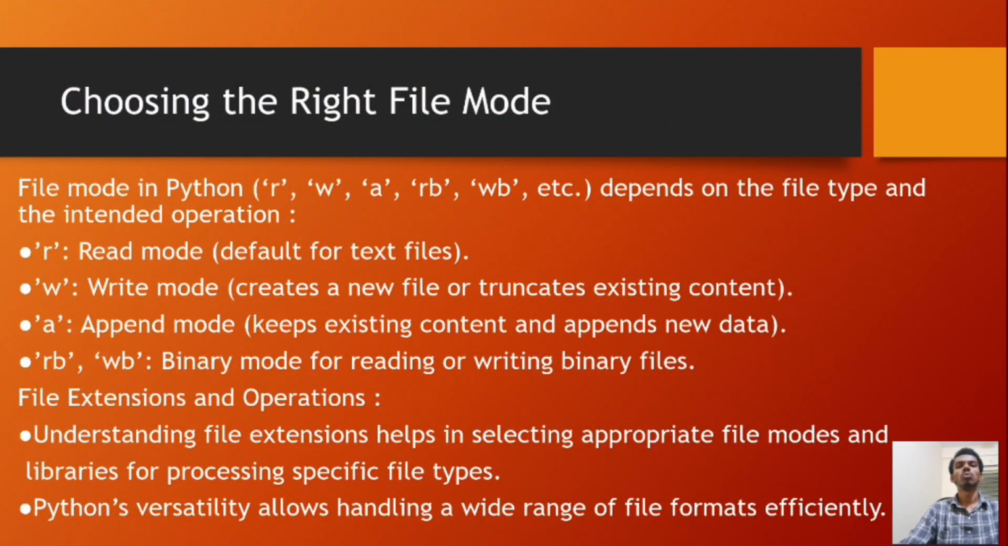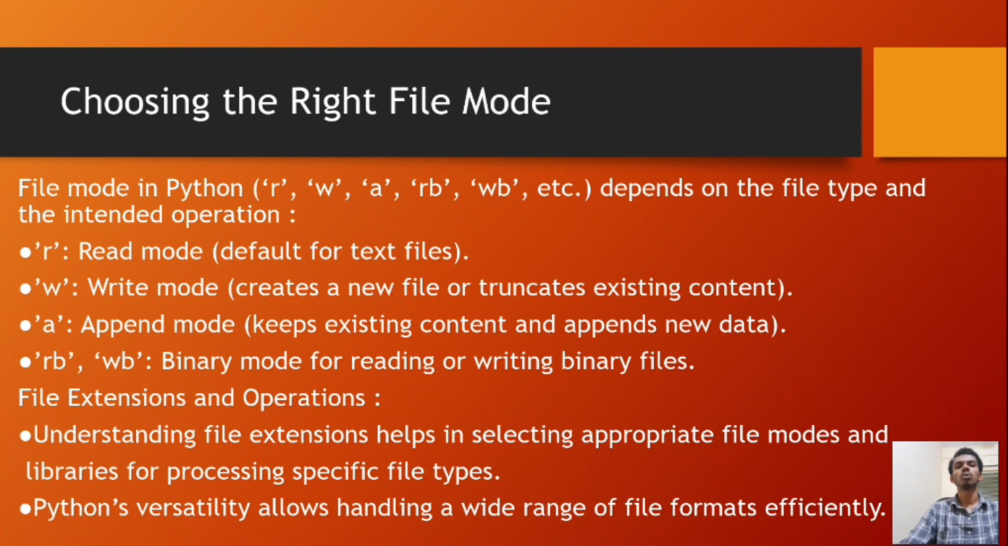Choosing the right file mode. File modes in Python, for example r, w, a, rb, wb, etc., depend on the file type and the intended operation. r is the read mode. It is default for text files.